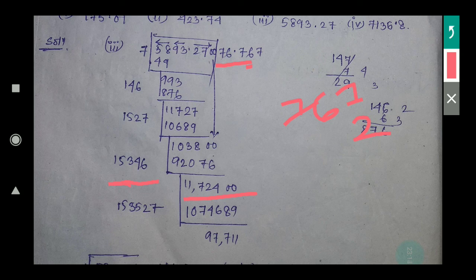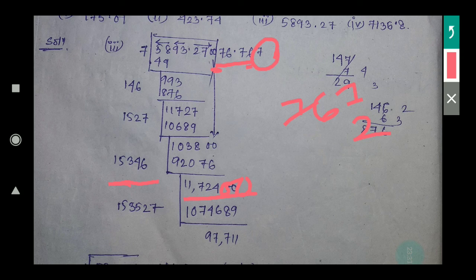76.76 we have got, but we need 3 decimal places, then only we can round off. So again one more time we have to apply this. So for this, again I have written here 0. If you don't write the 0 here, you can also put the 0 here, because the decimal point is there. It will make no change.